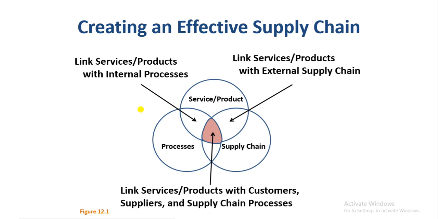It means that the suppliers which you are choosing and the quality of the raw material are very important once you are considering the effective supply chain. And the third consideration, which is also very important, is the link with service or the product and the customers and suppliers and supply chain processes.